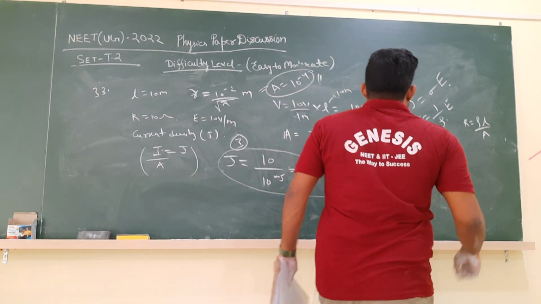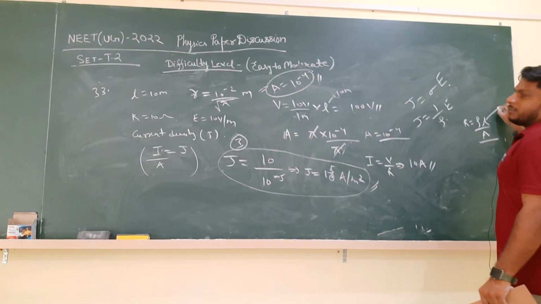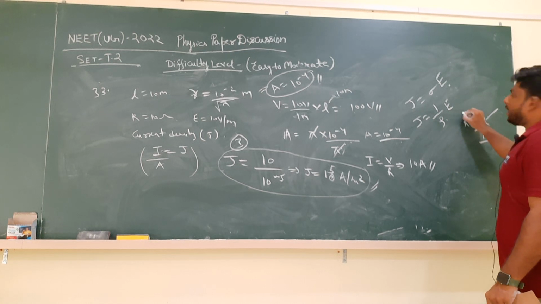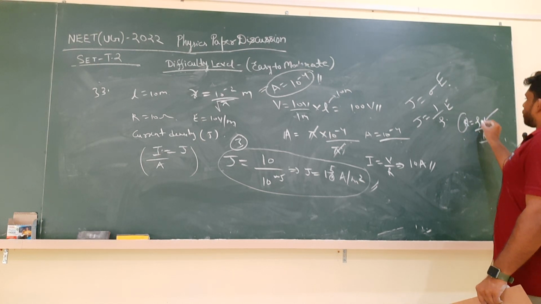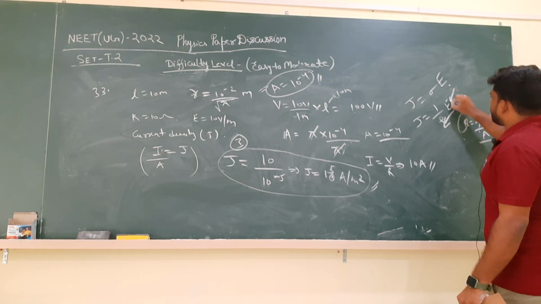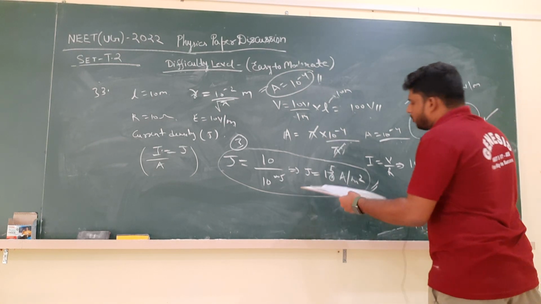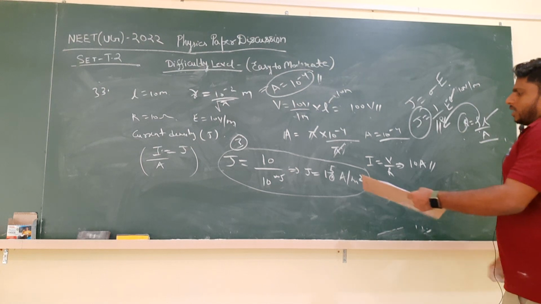This is the area, so the area is known. Length is 10 meter. Rho we need to calculate. R is 10 ohm, so from that you can calculate rho. You can substitute here. E is already given as 10 volt per meter. From that also you can calculate J, and J will come as 10 power 5 ampere per meter square.